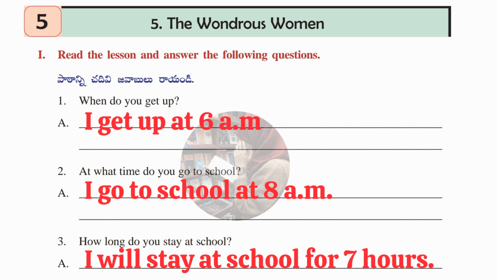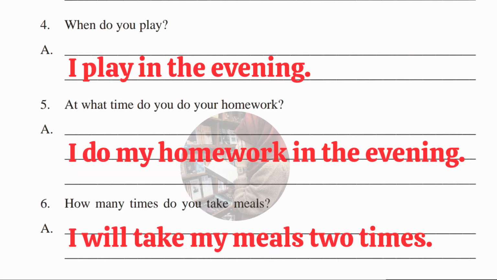Okay, then second question is, at what time do you go to school? Answer, I go to school at 8 a.m. Next, third one, how long do you stay at school? Answer, I will stay at school for 7 hours. Okay. Next, fourth one is, when do you play? Answer, I play in the morning, in the evening. Fifth question, at what time do you do your homework? Answer, I do my homework in the evening.